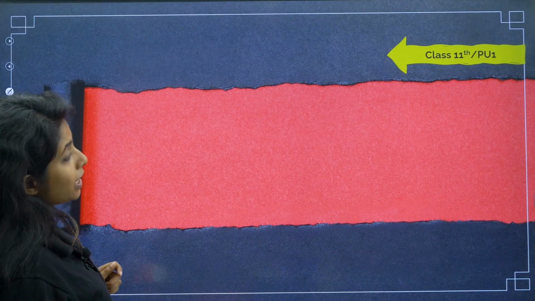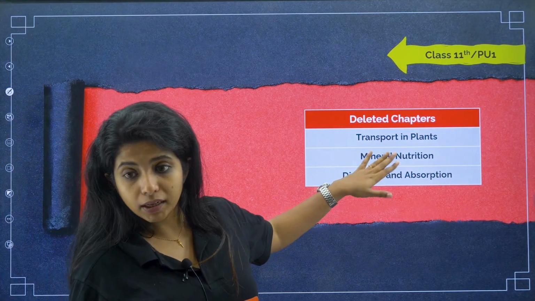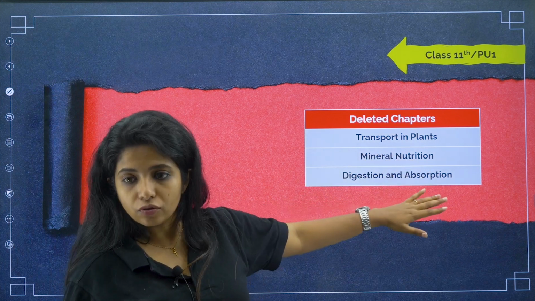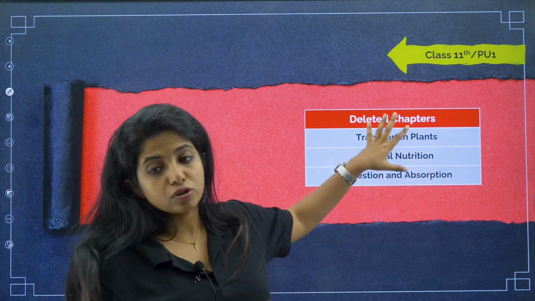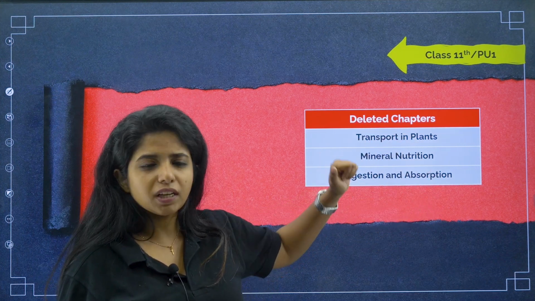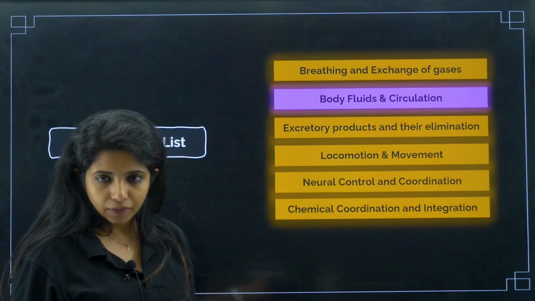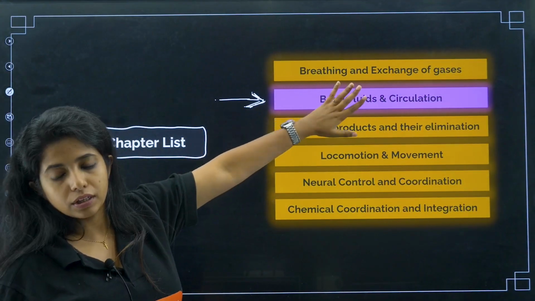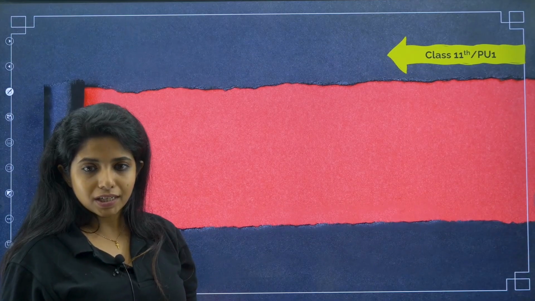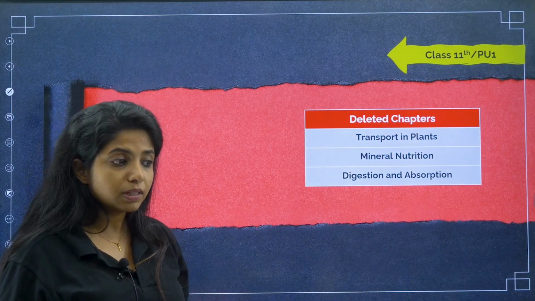And now the deleted portions for PU1, my dear children: transport in plants, mineral nutrition, and digestion and absorption won't be there. I saw someone commenting asking whether breathing and exchange is there or not, ma'am. Breathing and exchange is there. As you can see over here, it is there, so don't think it's deleted. Obviously, within the chapter, certain things are being deleted.